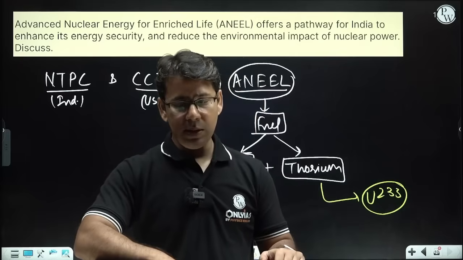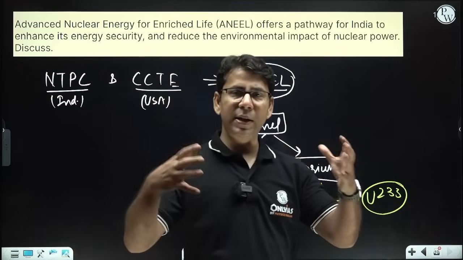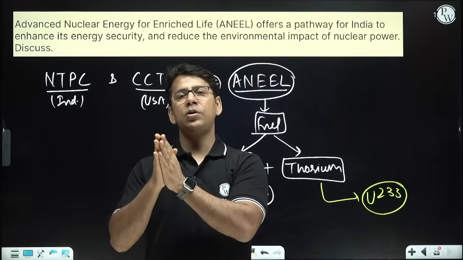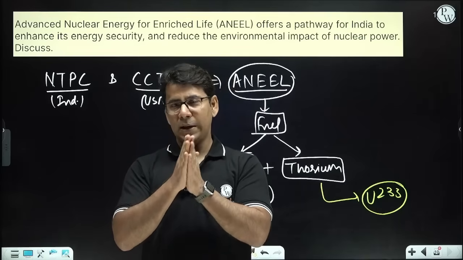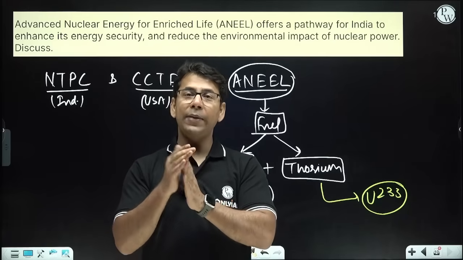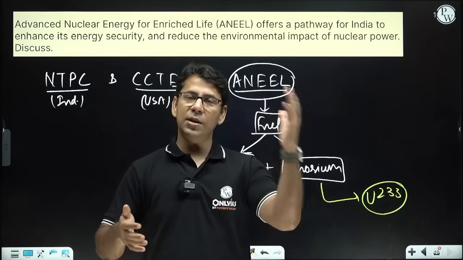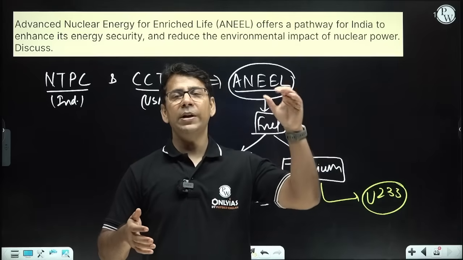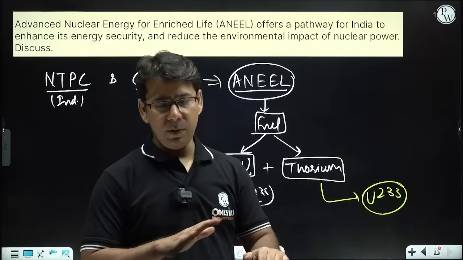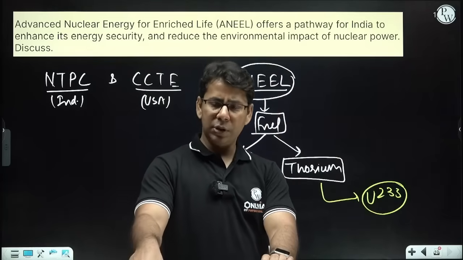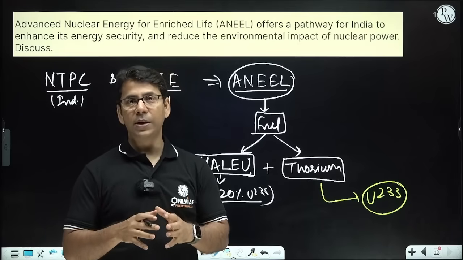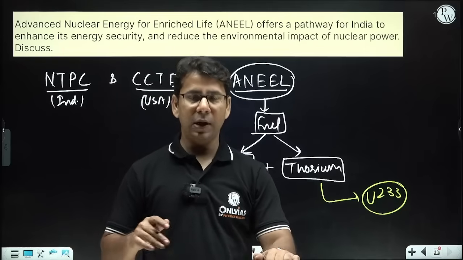These are the key components, and you can integrate it with India's 3-stage power program, where the first stage says India will use PHWR and uranium. In the second stage, India will use FBR, fast breeder reactors with plutonium, and then thorium will also be introduced. And in the third stage, we can use thorium and depend upon that. So just go with ANEEL, try to collect the information. This is a very important aspect that we can talk about.